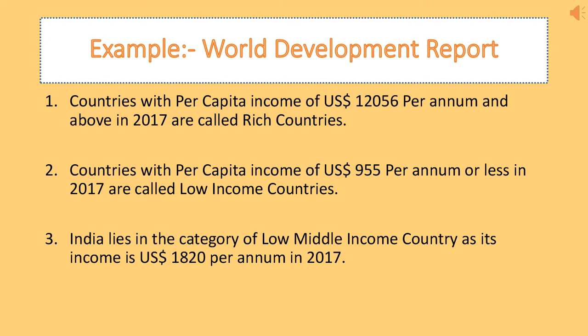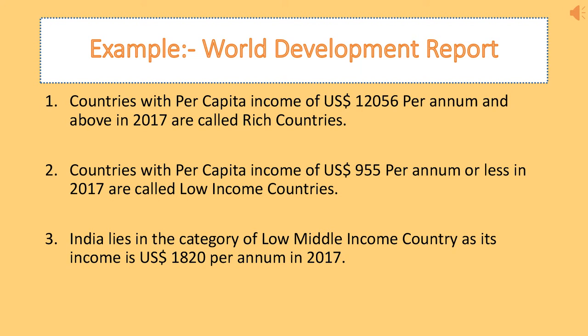This is also proved by a report, the World Development Report. In this World Development Report, we will find that, first of all, countries with a per capita income of US dollar 12,056 per annum per person in 2017 are called rich countries or developed countries.